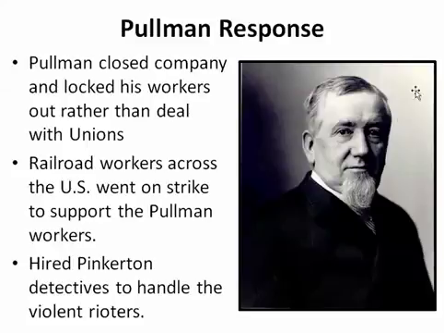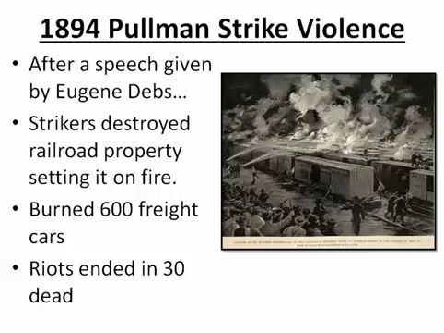And George Pullman also hires Allan Pinkerton's detective agency to come out and handle these violent rioters. And there's going to be some violence between them, gunshots and thrown objects and fires. And eventually, after a speech given by Eugene Debs in May of 1894, the strikers are going to go out and destroy railroad properties by setting them on fire. They burn over 600 freight cars, and the riots are going to end eventually with 30 people dead.